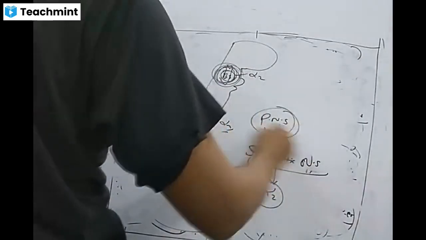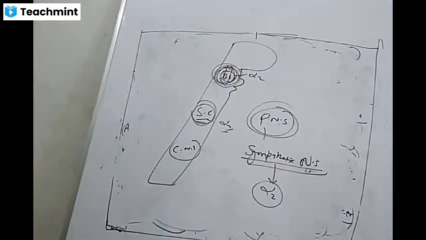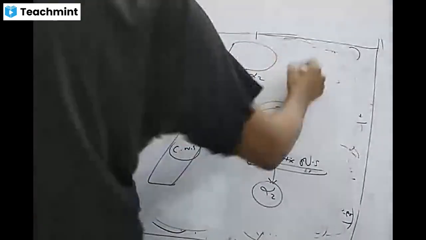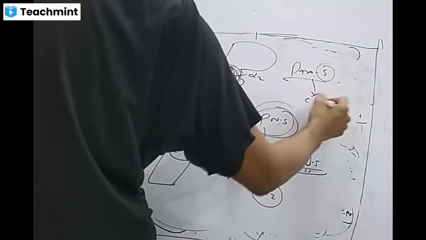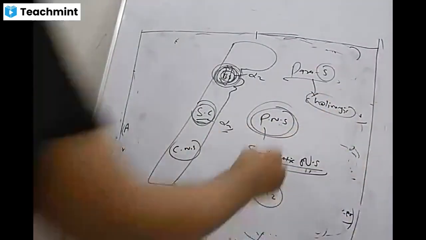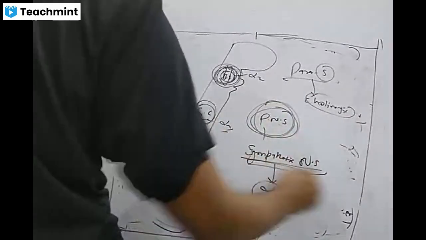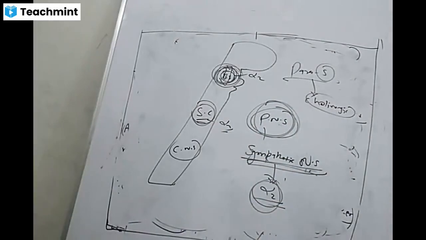And in the peripheral nervous system, we have sympathetic, because parasympathetic is mainly your cholinergic system, but sympathetic is your adrenergic. So in sympathetic we have alpha-2.